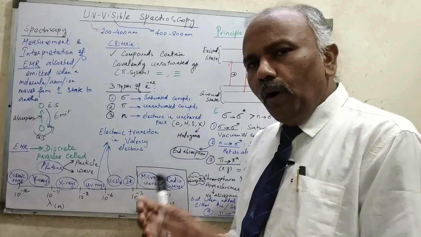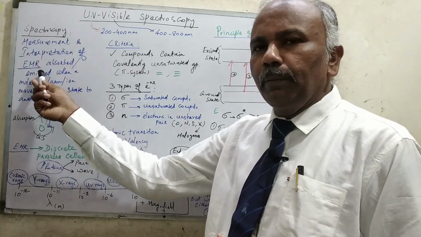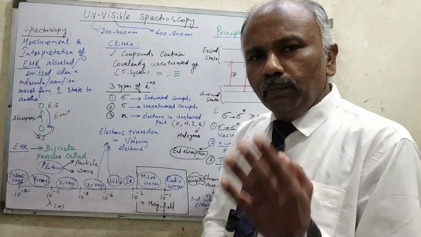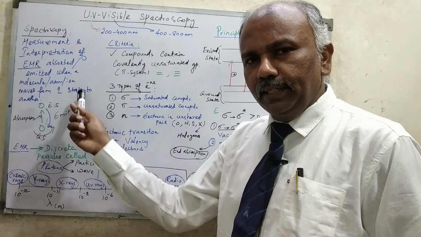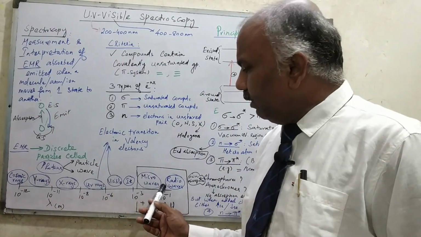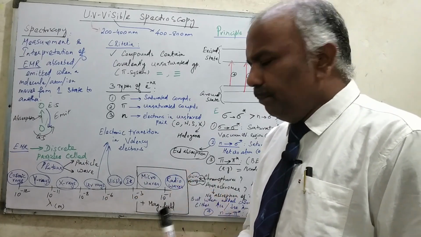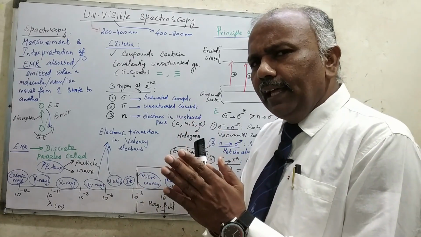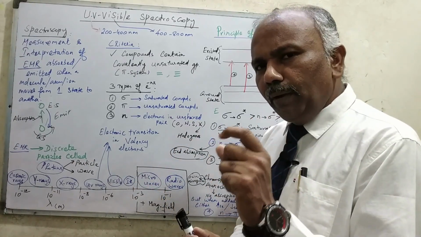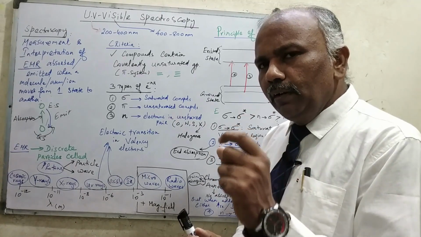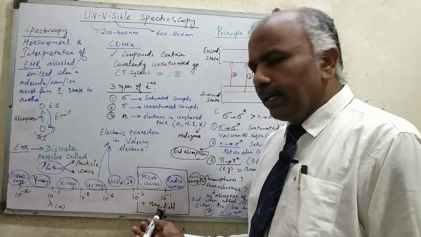So if you want to measure, because as I told, in spectroscopy the basic principle is measurement and interpretation of electromagnetic radiation either absorbed or emitted when a molecule or atom or ion moves from one state to another state. That is the reason in case of microwaves and radio waves, because their energy level is very, very low, if you want to measure the microwave impact on the molecule moving from one state to another state, you must apply the magnetic field. The similar case with radio waves also.